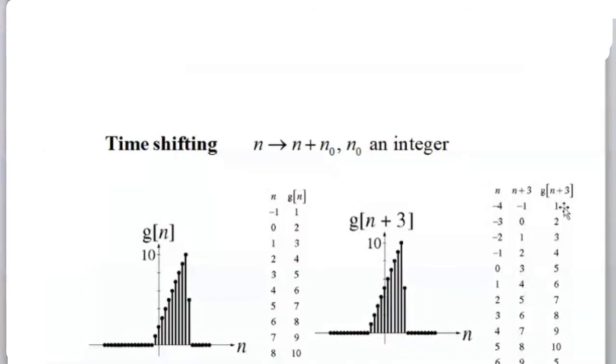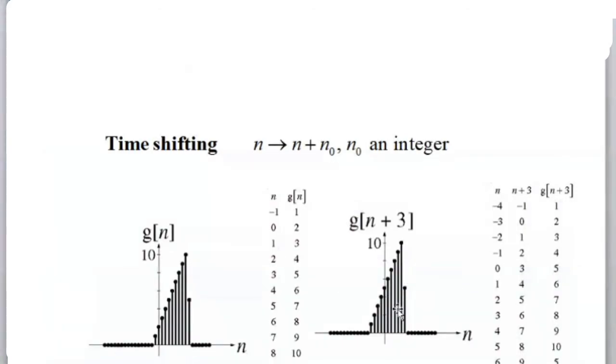So you have to scale accordingly. You are just shifting the time. So this is n, this is n plus 3. For example, n equal to 0 in the normal case, but we are interested in the shifting case. So when n equal to 0, the shifted case will be n equal to 3. If you substitute the corresponding value for n equal to 3, you will get g of n plus 3 as 5. So that is what is happening.